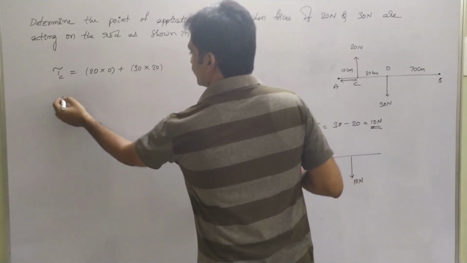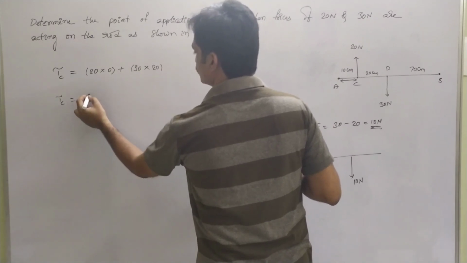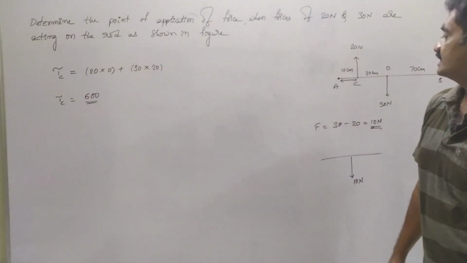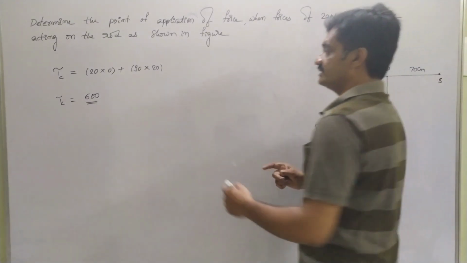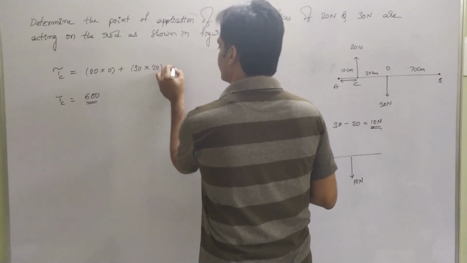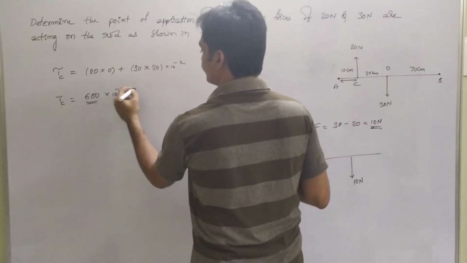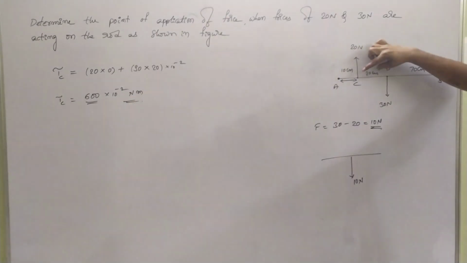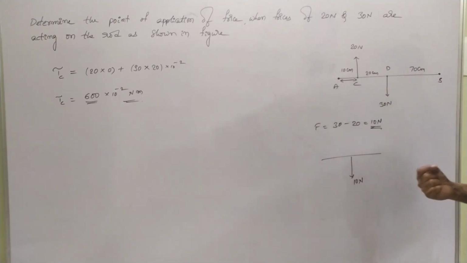So here we get the torque acting at C equal to 30 into 20, which is 600 Newton centimeter, or we can represent it as 600 into 10 to the power of minus 2 Newton meter. This amount of torque is acting along this direction from point C.